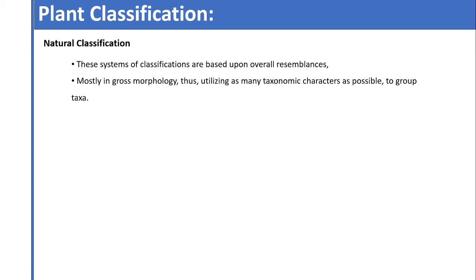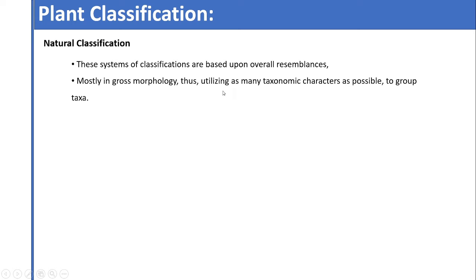For example, morphological characters: the type of leaf, size of leaf, venation of leaf, and if there is a stem, then the outer texture of the stem, whether there are nodes or internodes, again the type of roots, and again the reproductive information.